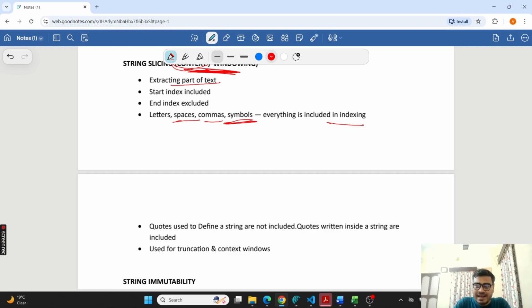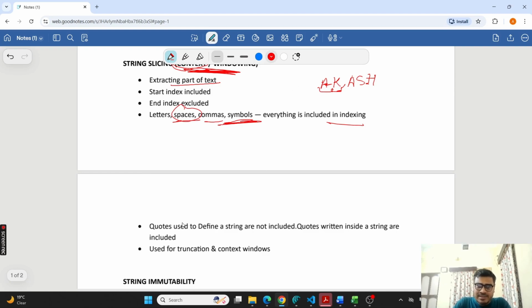So if I have A, then a comma, then another A, S, H, now my index 0 is A, index 1 is K, index 2 is a comma. So the comma will also get a position, an index. Similarly, spaces and symbols also.